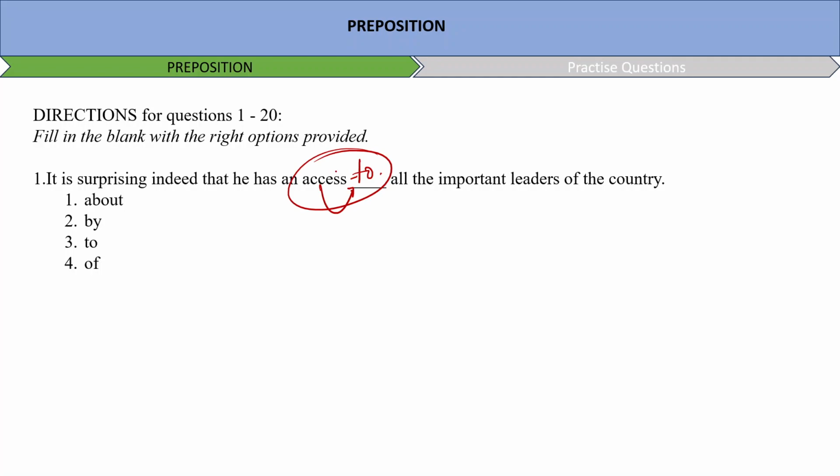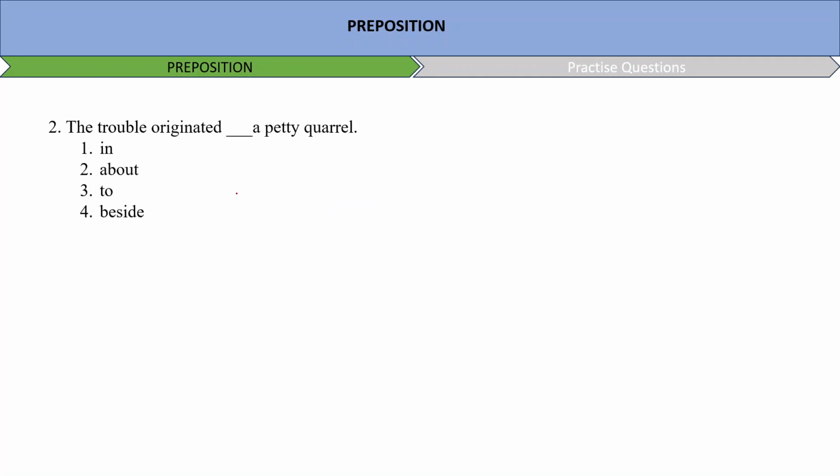The trouble originated dash a petty quarrel. Originated in a petty quarrel. In will be used with originated. Okay. Next question is, it is due to their lethargy that the plan fell. Fell will always take through with it, which means to collapse.